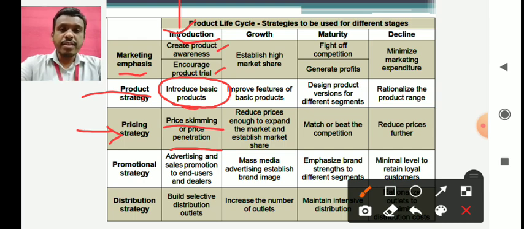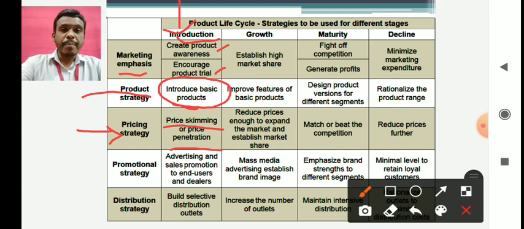So this is where you start with a lower price. Why? Because you do not have an upgraded or innovative product. There are many people who are already supplying and have a market share for the product. So you have to fight your competition with the price. That is, you should start with a very low price. Because of your low price, people will come and purchase from you, and slowly you will start increasing your share. As people become aware of your brand and your brand becomes popular, you can slowly increase your price.